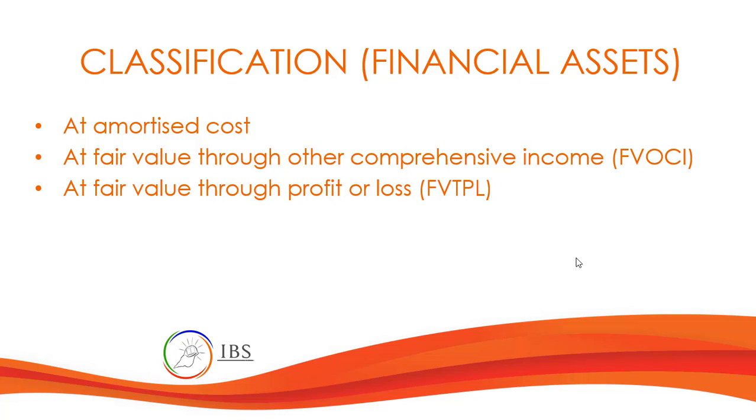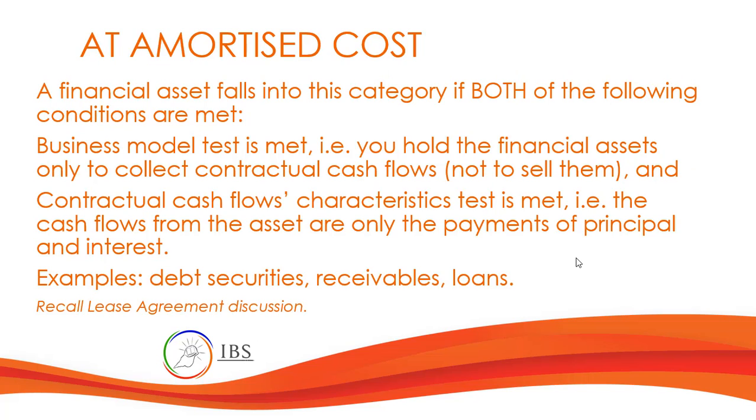Now, with regards to recognition, we have three classifications of financial assets: at amortized cost, at fair value through other comprehensive income, and at fair value through profit or loss. Now, this will be really tricky, so you have to be careful, especially when you are recording or recognizing financial assets. A financial asset can fall into the category of at amortized cost if both of the following conditions are met.